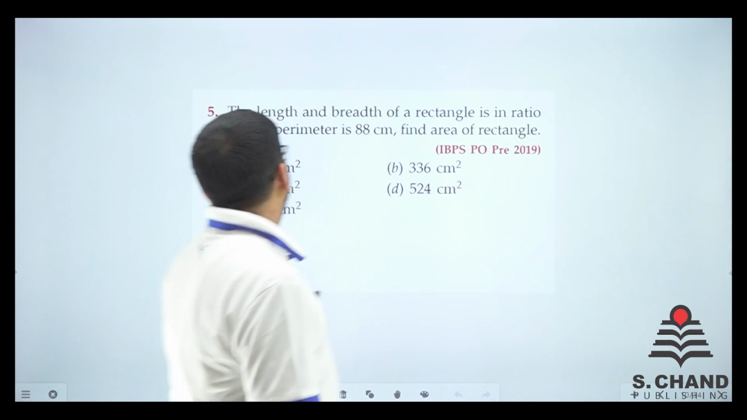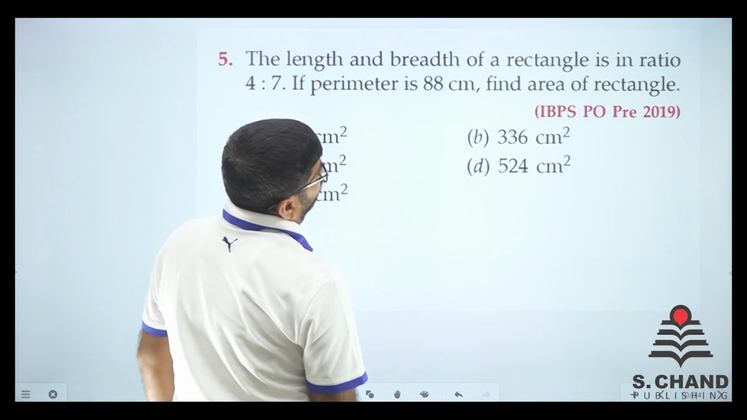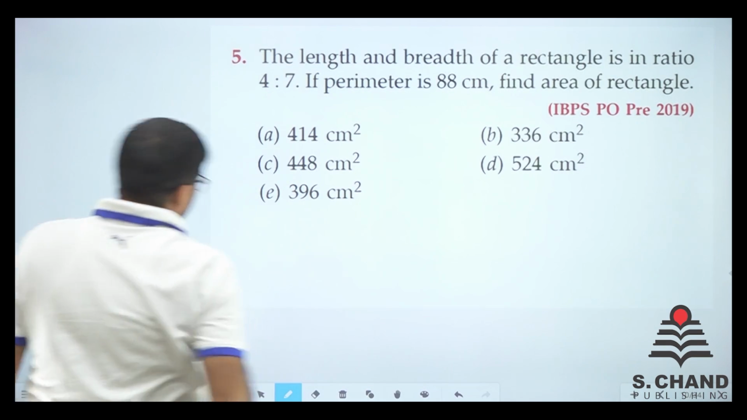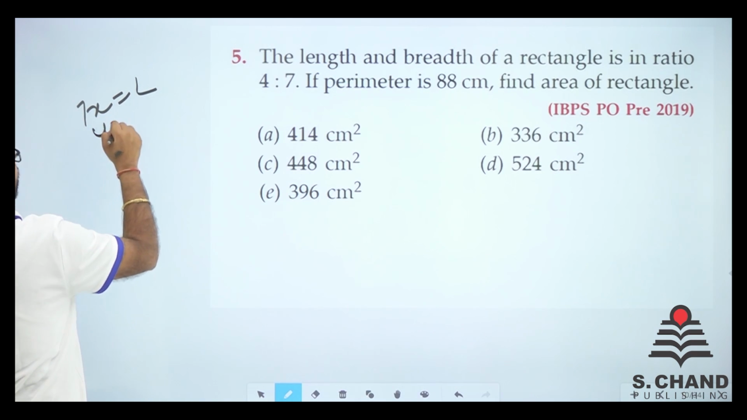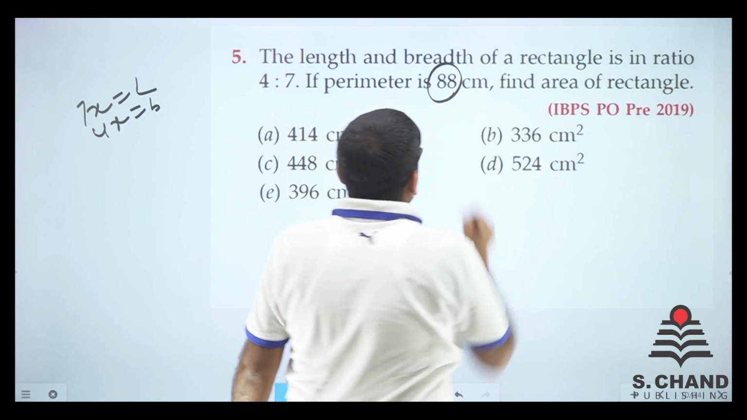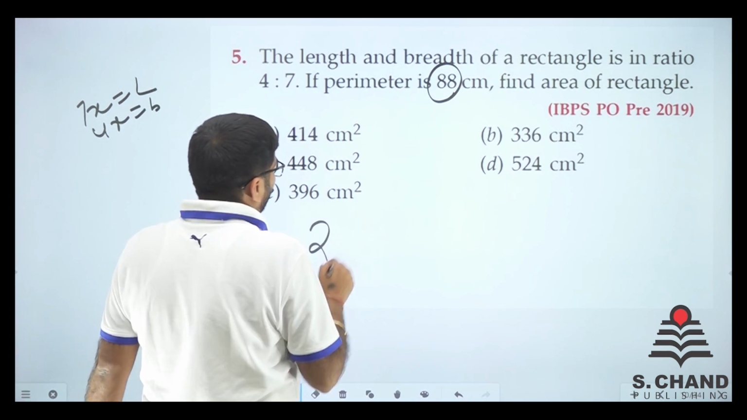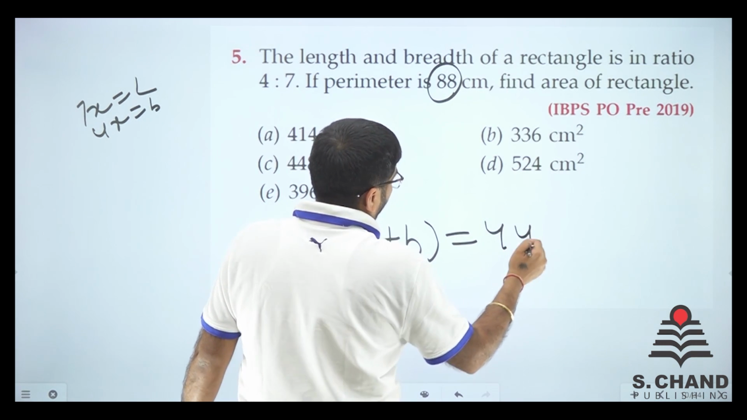Here we go. We have question number 5 with us. The length and the breadth of a rectangle are in the ratio of 4:7, right? Say for example, 7x is the length and 4x is the breadth. The perimeter is given as 88, right? So what we'll do is 2 into L plus B is equal to the perimeter.